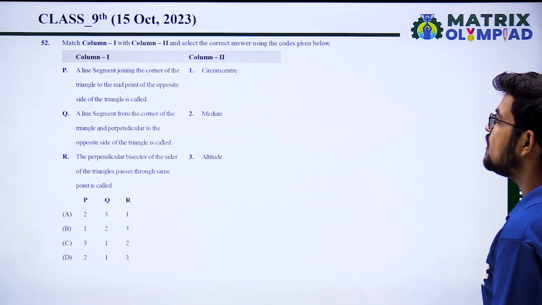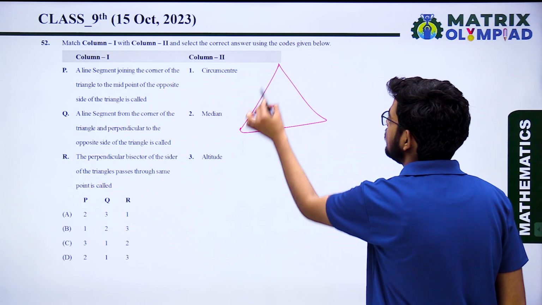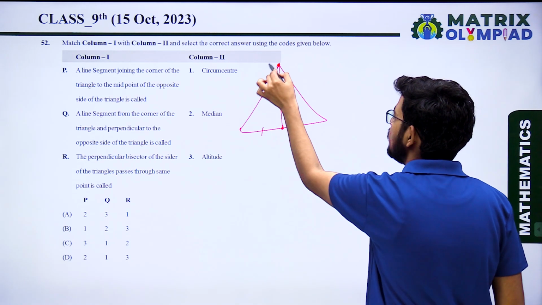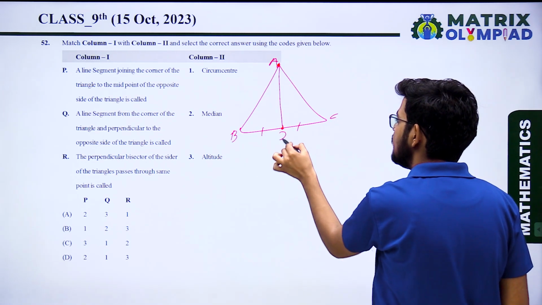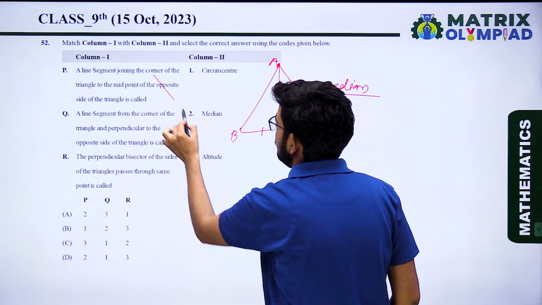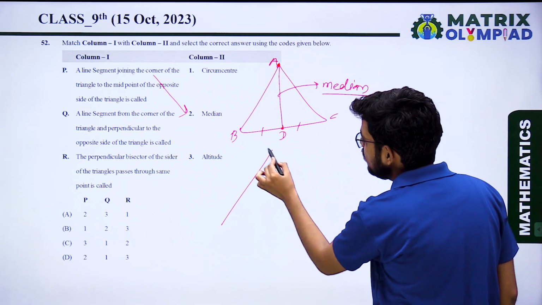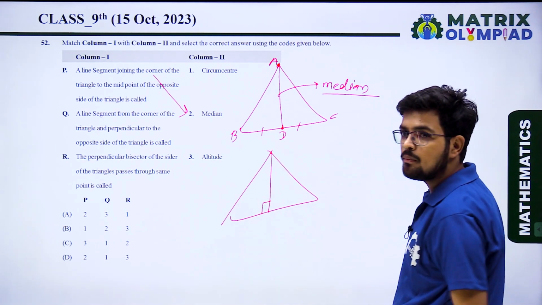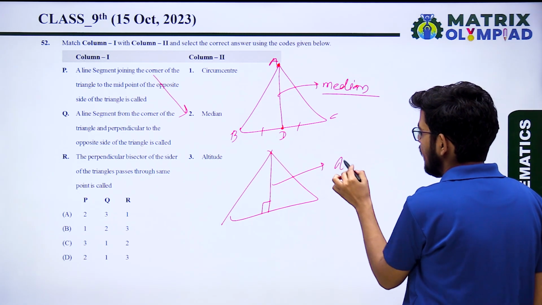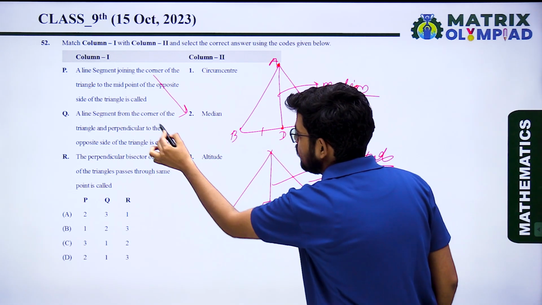52. Match column first with column second and select the correct answer. P is a line segment joining the corner of a triangle to the midpoint of the opposite side. So in triangle ABC, D is the midpoint, so AD is called the median. It is a direct definition. So the second is the answer. A line segment from a corner of a triangle perpendicular to the opposite side is called the altitude. So Q's answer is third.